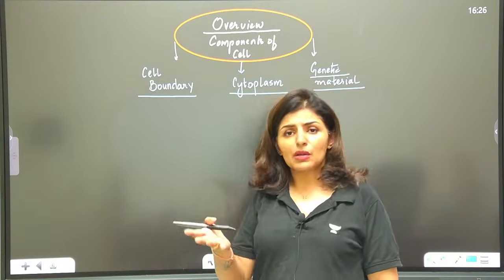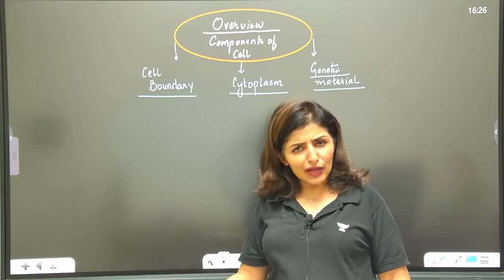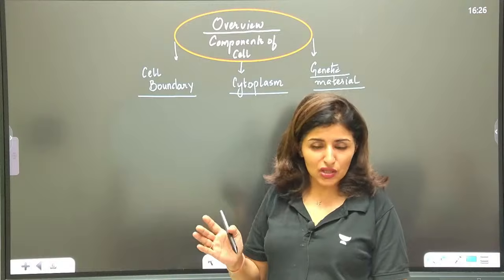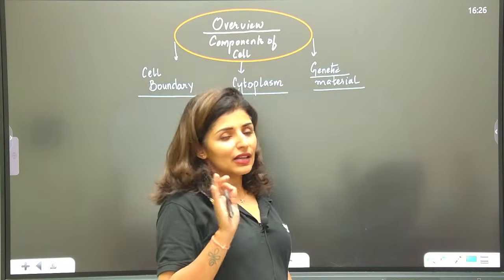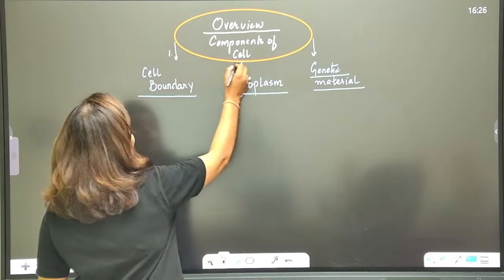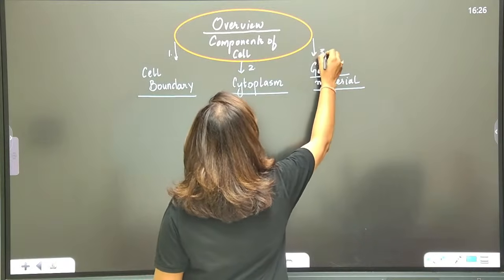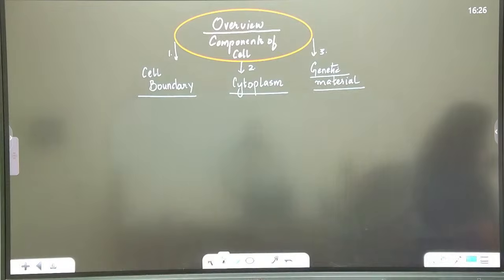Nucleus was present maybe in the precursor cell, but gradually, in order to accommodate a particular function, it lost certain structures. That is called an adaptation. Otherwise, a typical cell will have all three components: one, boundary; second, cytoplasm; and third, the genetic material. Are these points clear? Anyone with any doubt?